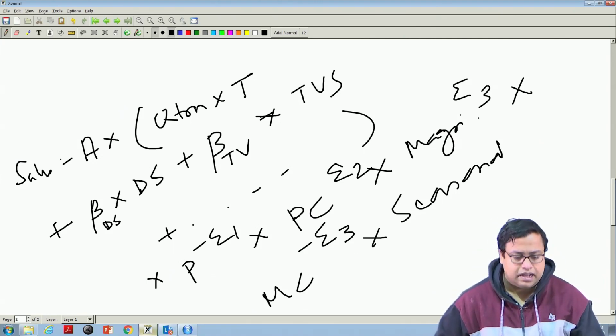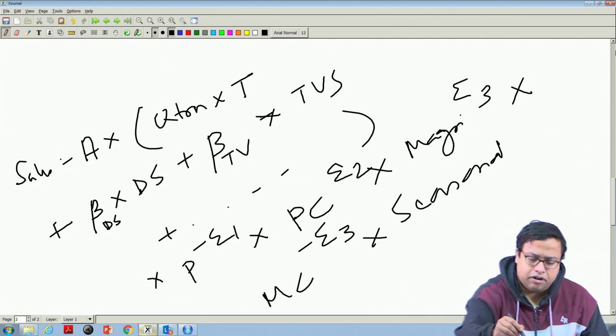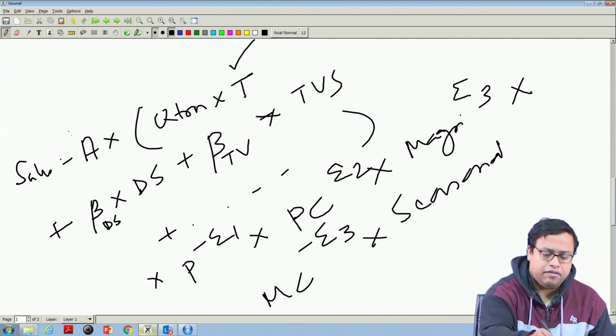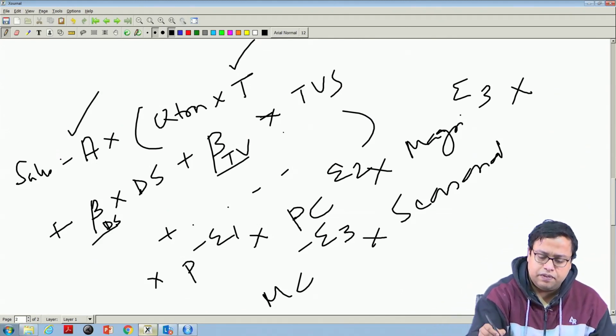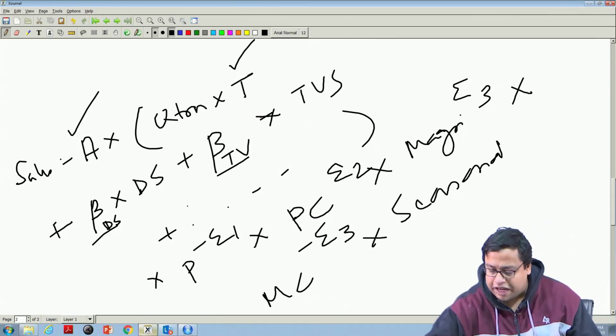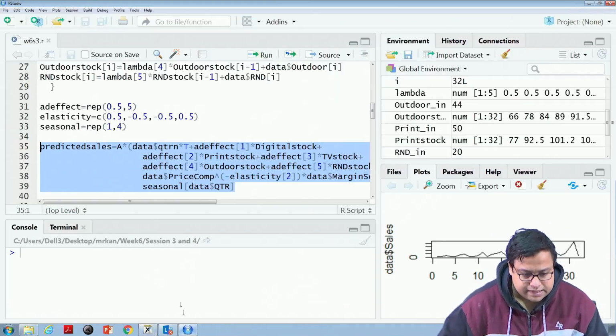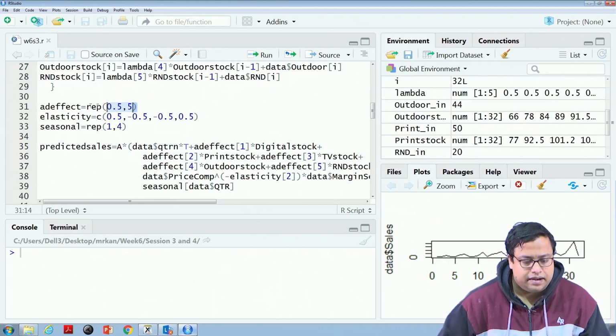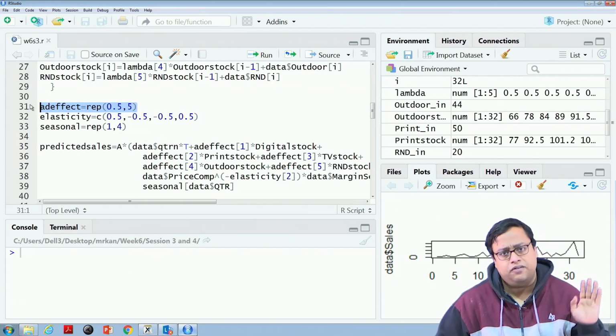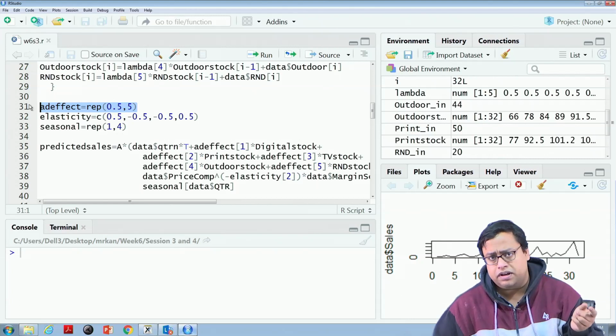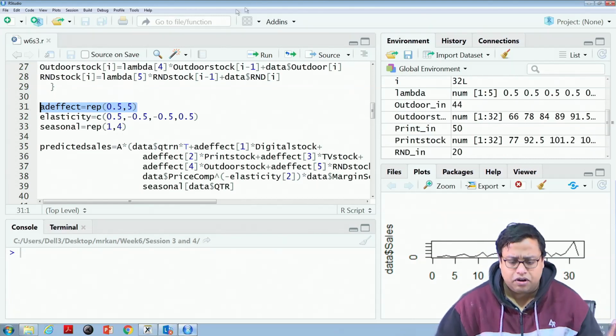So, carefully see what are the parameters. T I have already done, A I have already done. Here there will be 5 betas, which we call add effects. I am writing the starting value as 0.5. Later we will find out the optimal value. Right now I am assuming that they are 0.5.